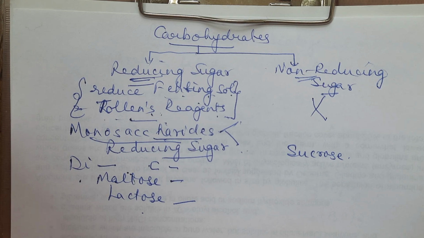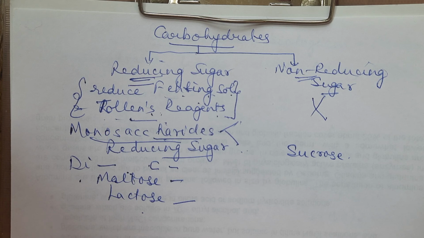So in today's session, children, what all things have we discussed? First, we started with what carbohydrates are. We started with the initial definition of carbohydrate. Then we said that definition was not proved to be right because not all carbohydrates were of carbon. Then another definition was given, which is a very, very important definition: these are optically active polyhydroxy aldehydes or ketones, or those which on hydrolysis give these units.